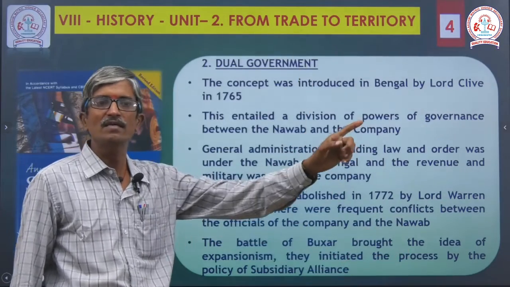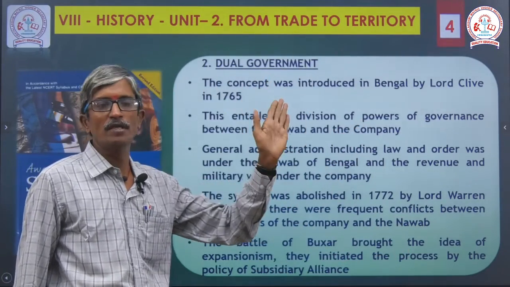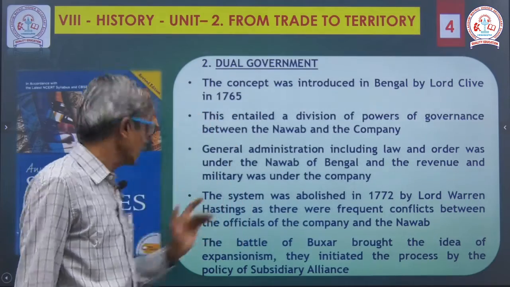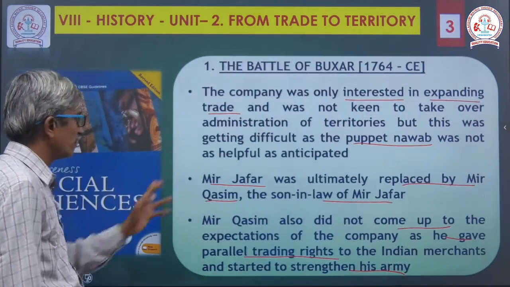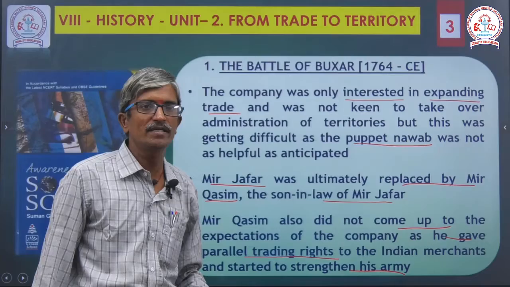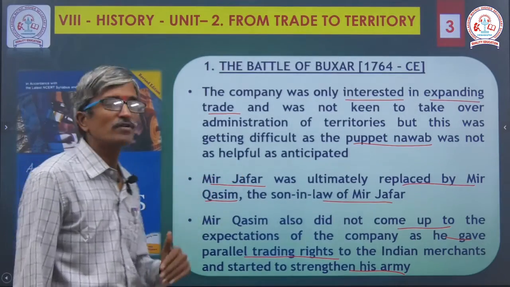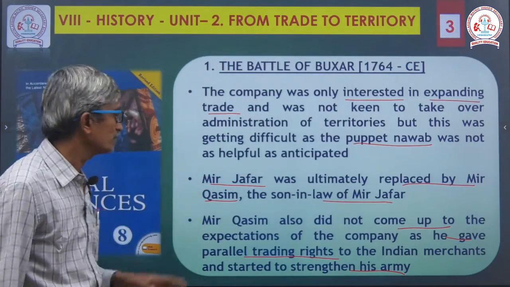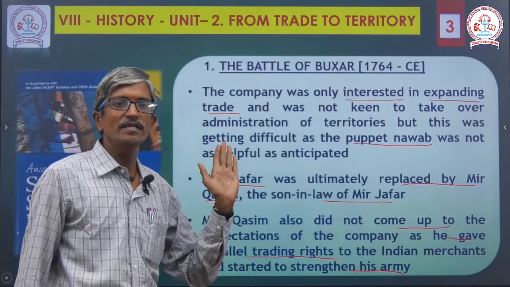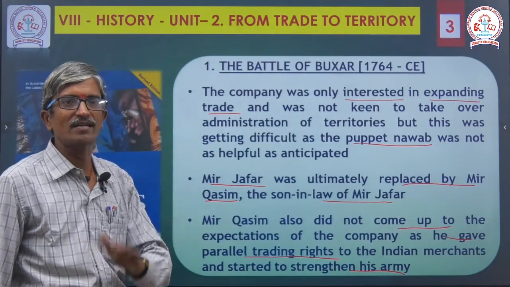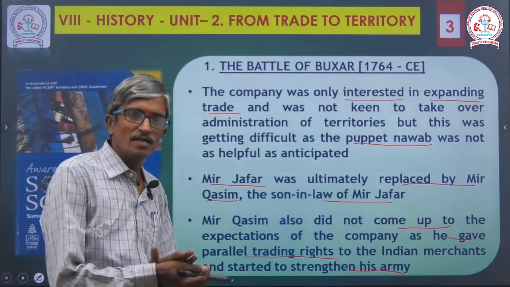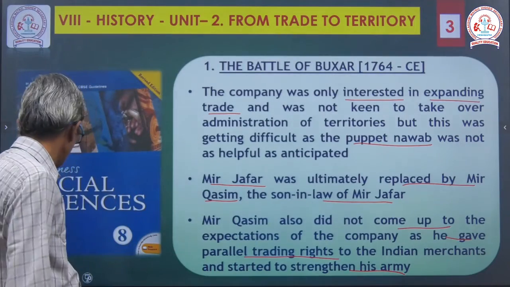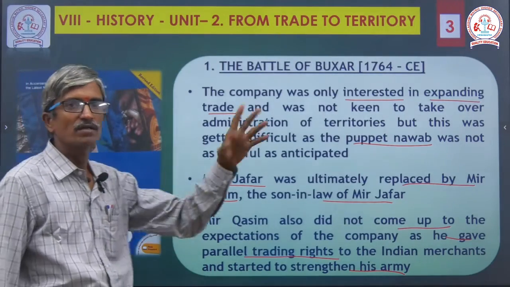The Battle of Plassey was against the Nawab. But here, Mir Qasim and Mir Jafar both fought against the British. Mir Jafar was a puppet ruler, but Mir Qasim initially supported the British, and later he encouraged the Indian merchants. At the same time he strengthened his army. That is why the war took place.